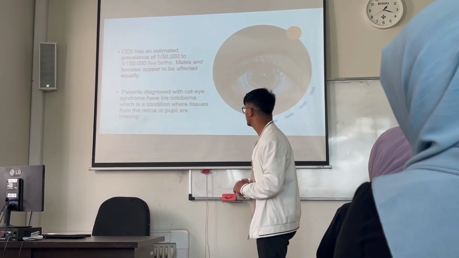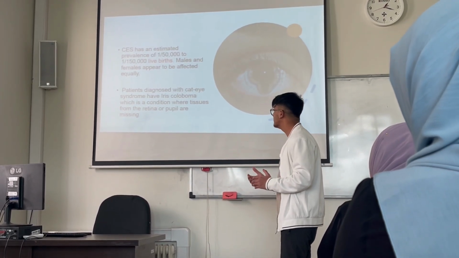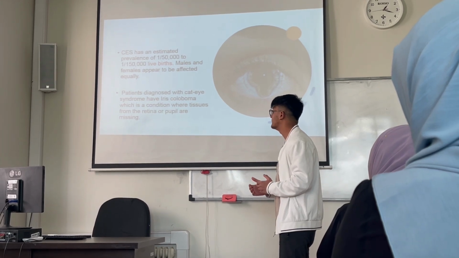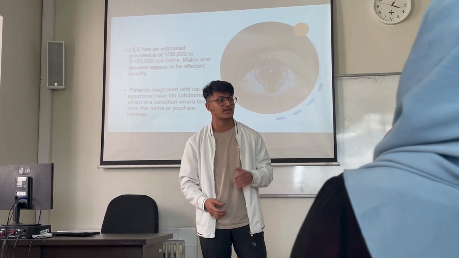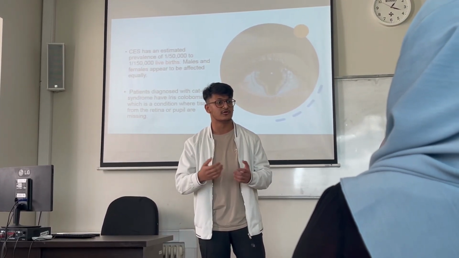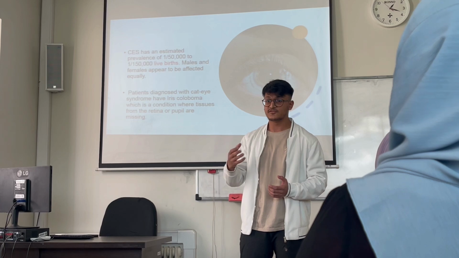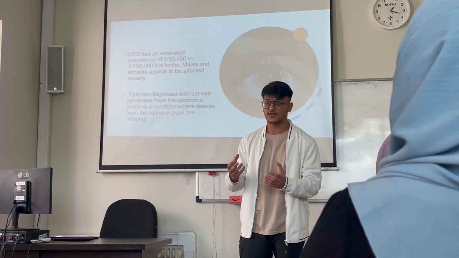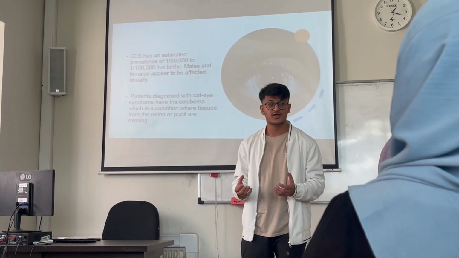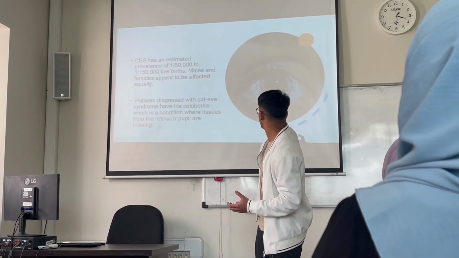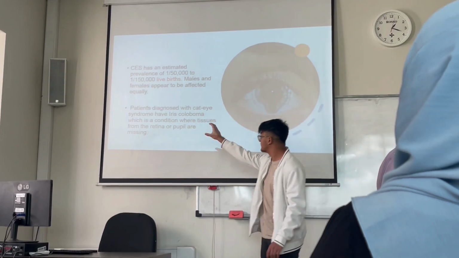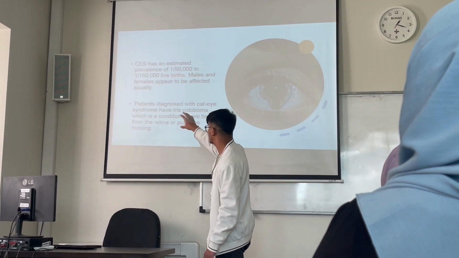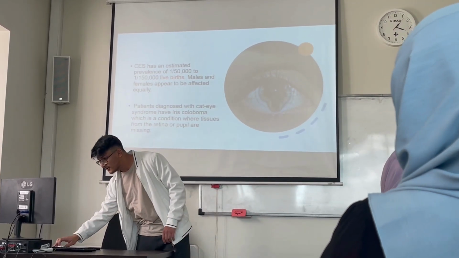Patients diagnosed with cat-eye syndrome have iris coloboma, which is a condition where tissues from the retina or pupil are missing. In the eye, there are several components: the pupil, the iris, the retina, and so on. When tissues from this part of the eye, like the pupil or the retina, are missing, a structural deformity happens like this, if you can see this image. And that is what iris coloboma is, based on this slide.